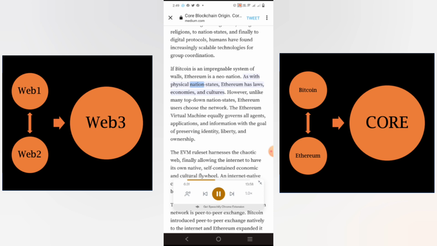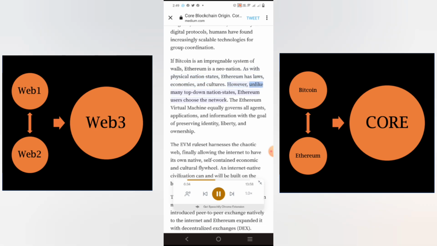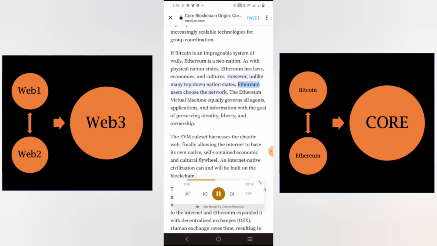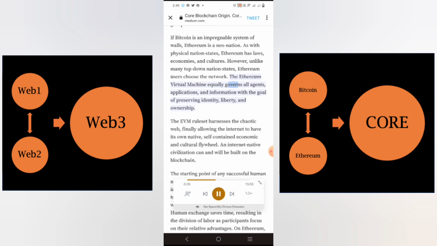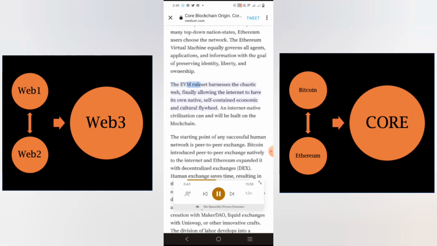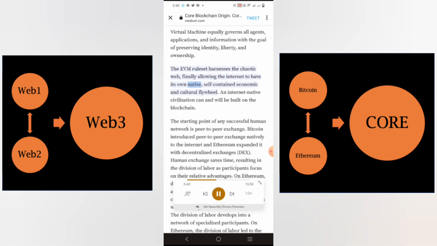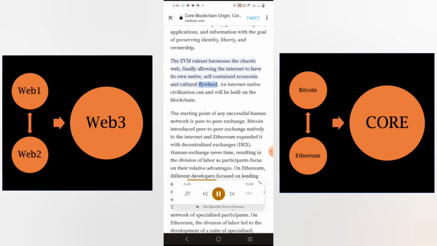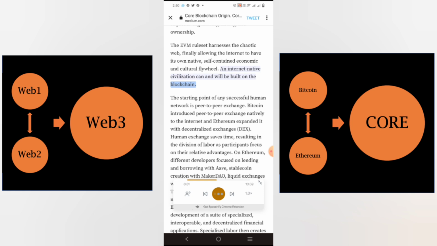As with physical nation-states, Ethereum has laws, economies, and cultures. However, unlike many top-down nation-states, Ethereum users choose the network. The Ethereum virtual machine equally governs all agents, applications, and information with the goal of preserving identity, liberty, and ownership. The EVM rule set harnesses the chaotic web, finally allowing the Internet to have its own native, self-contained economic and cultural flywheel. An Internet-native civilization can and will be built on the blockchain.